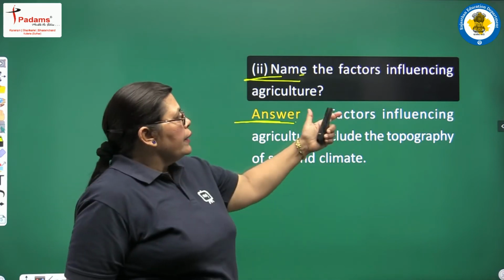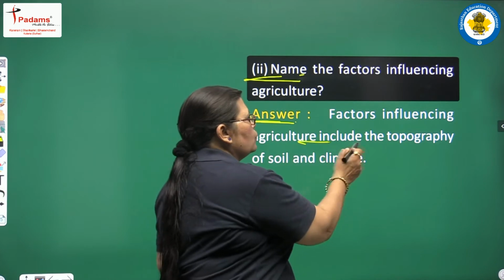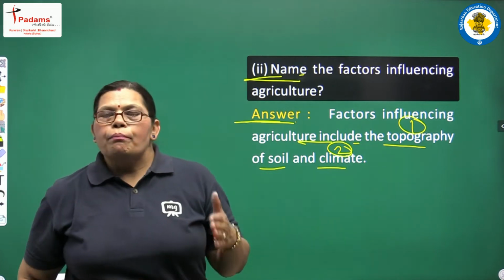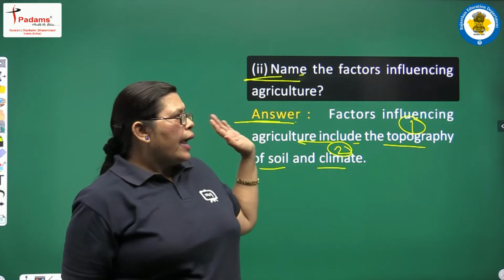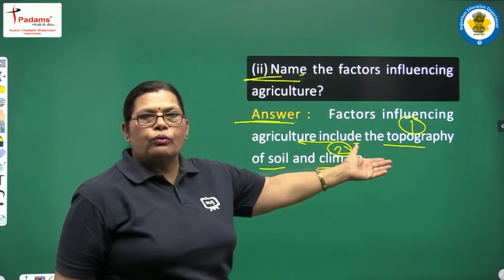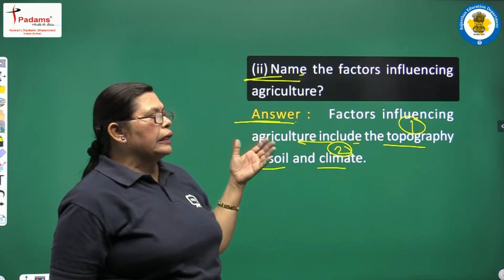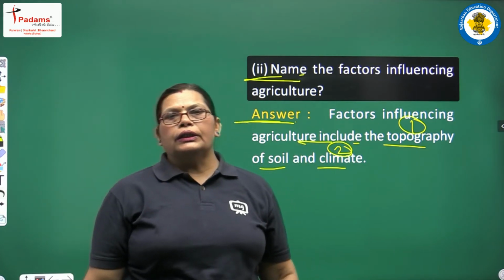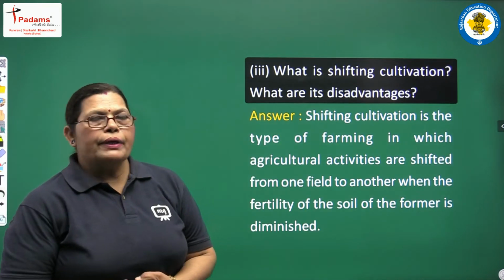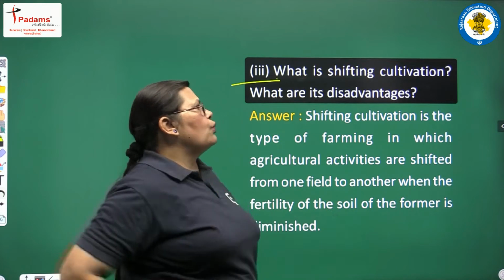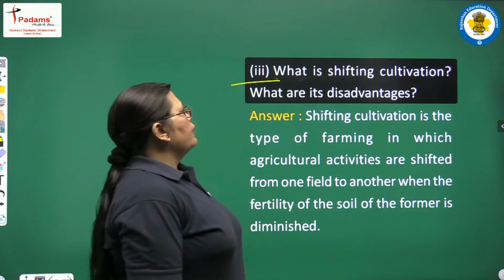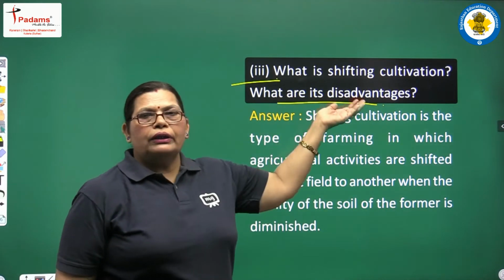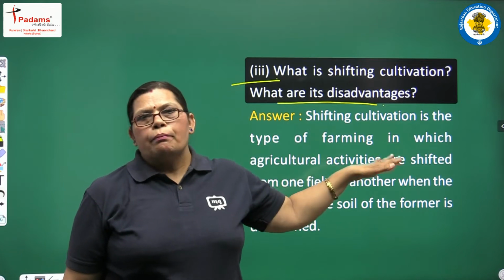Here is our answer. Factors influencing agriculture include the topography, soil and climate. Yes, we had discussed this in the first part of our chapter reading session. It includes the topography, soil as well as the climatic conditions which are responsible for the farming system. Our next question: what is shifting cultivation? What are its disadvantages? Yes, it has some disadvantages. We will discuss them in our second part.